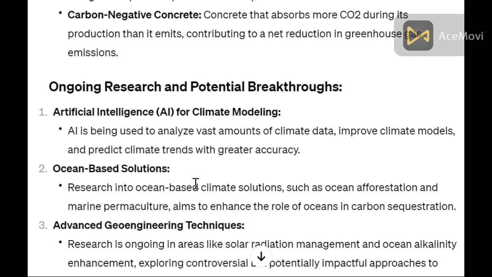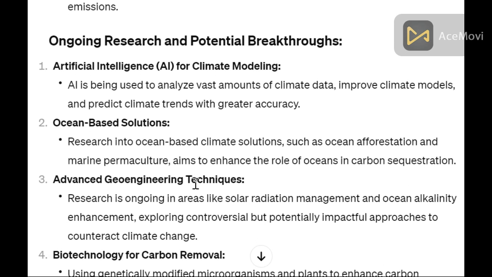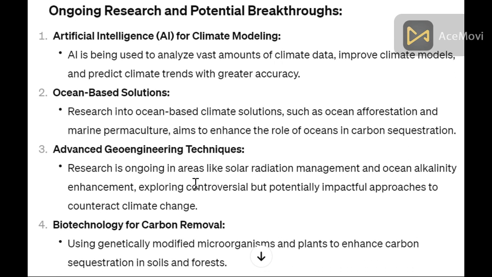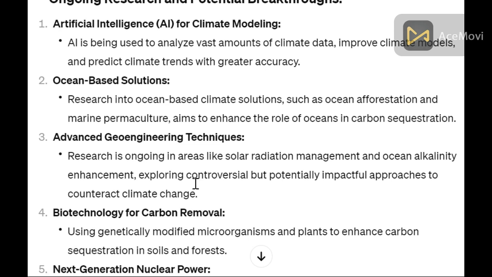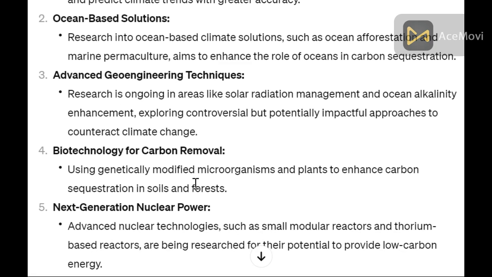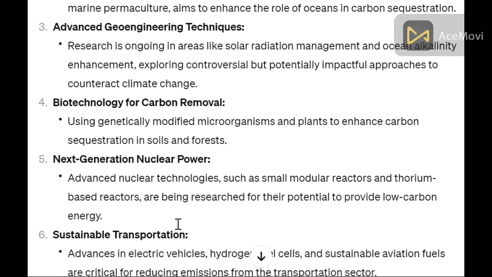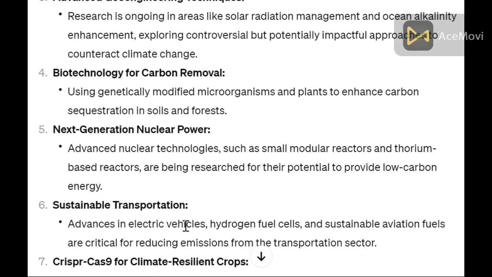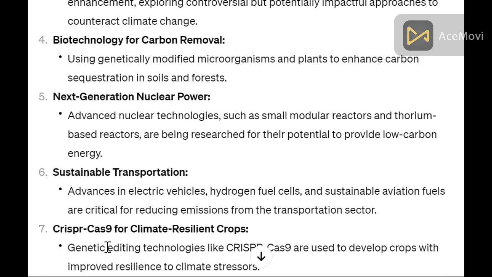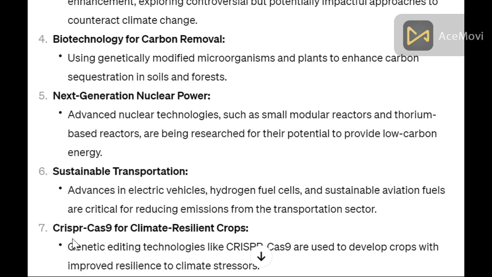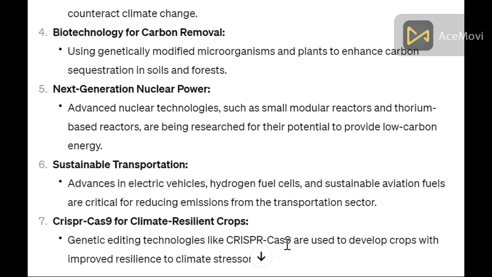There are many research areas and potential breakthroughs: AI for climate modeling, ocean-based solutions, advanced geoengineering techniques, and biotechnology for carbon removal, using genetically modified microorganisms and plants to enhance carbon storage in soils and forests, next generation nuclear power, sustainable transportation, advanced electric vehicles, etc. And CRISPR Cas9 for climate resilient crops. So these are some research and innovation ideas that can be used.